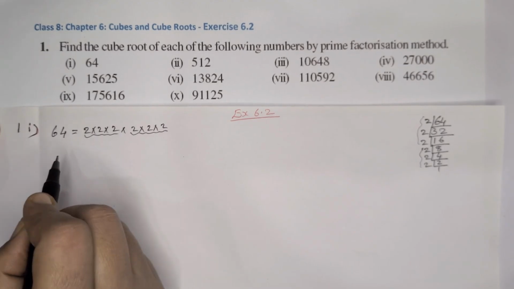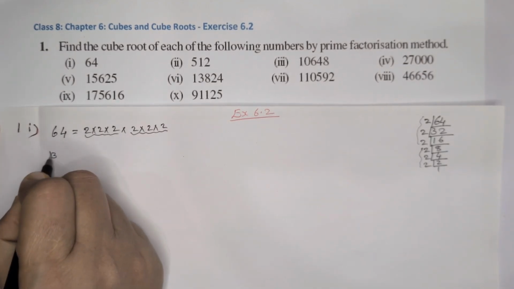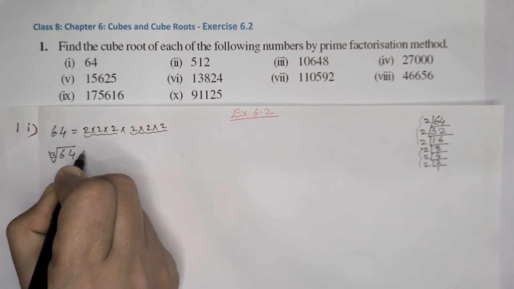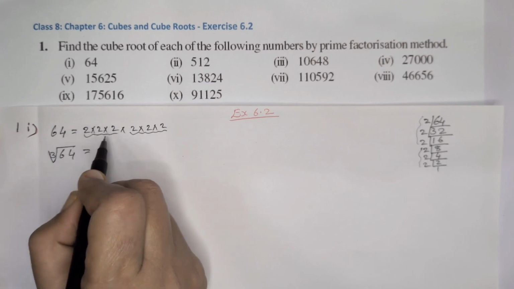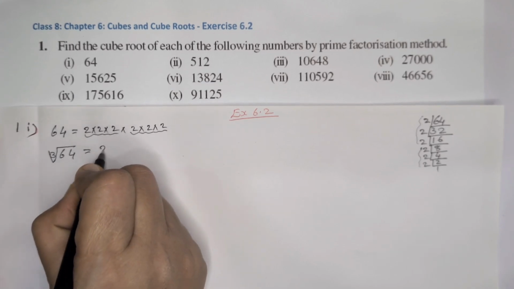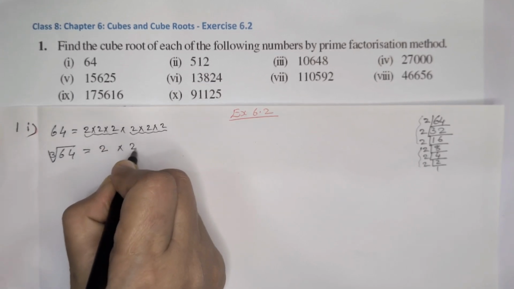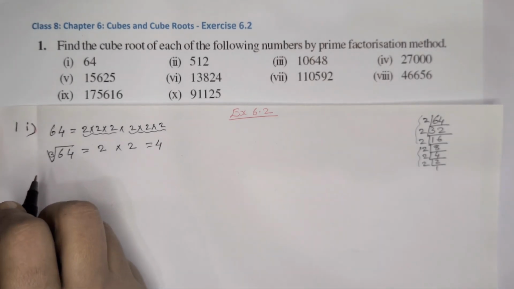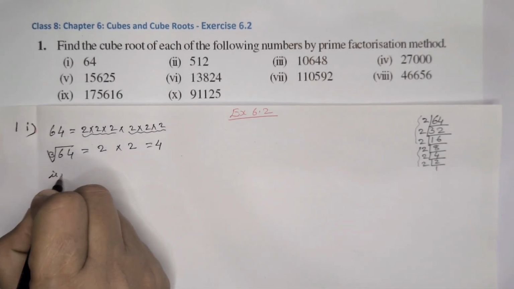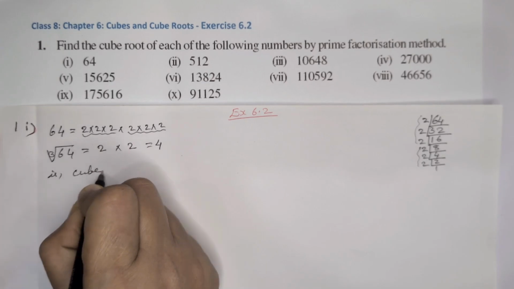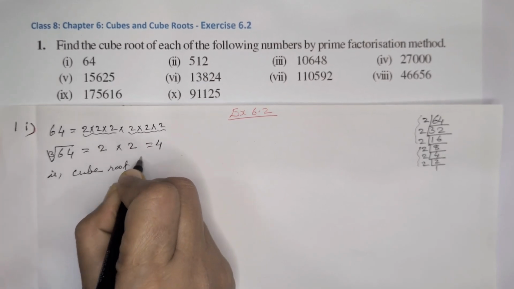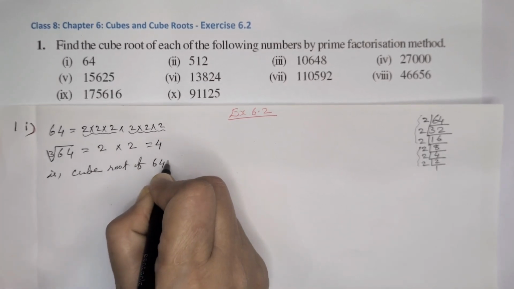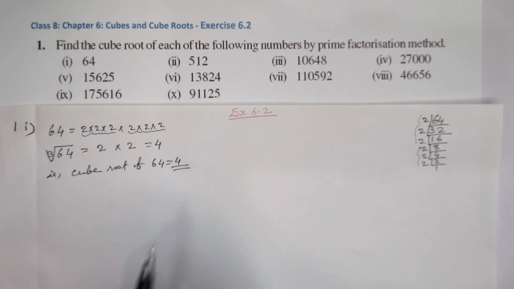So cube root of 64, which is equal to, from each group we can take one number. 2, from here also 2, which is equal to 4. So we can write the cube root of 64 is equal to 4.